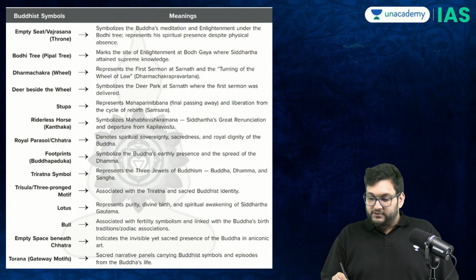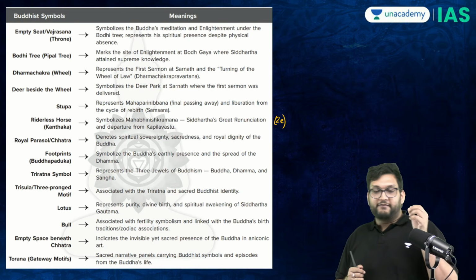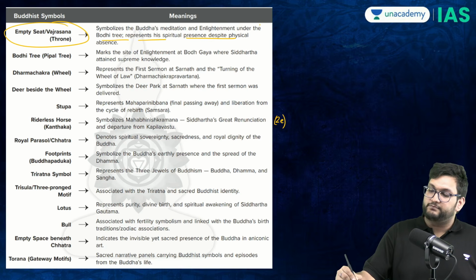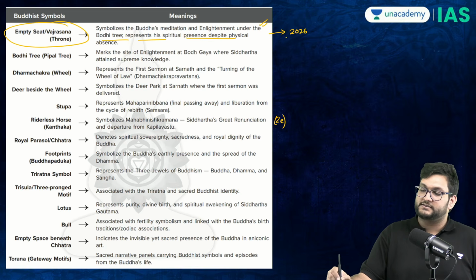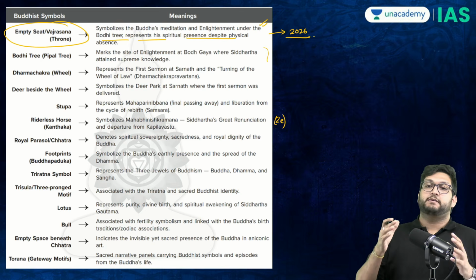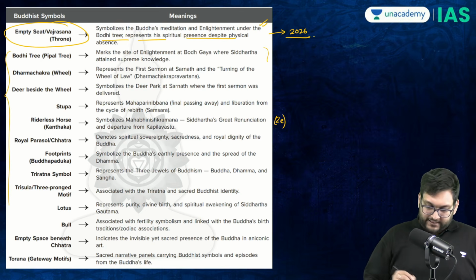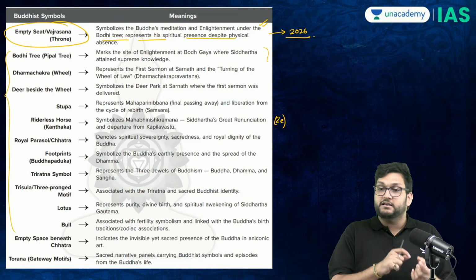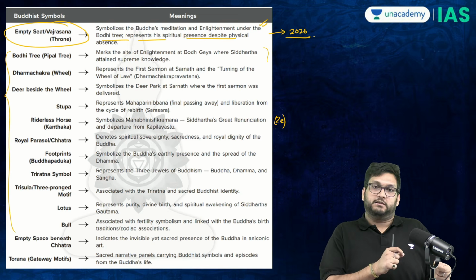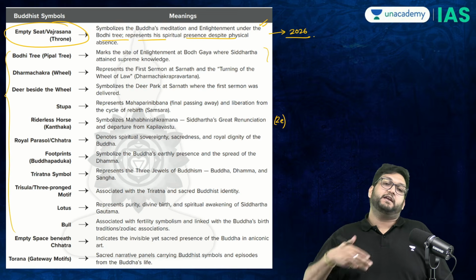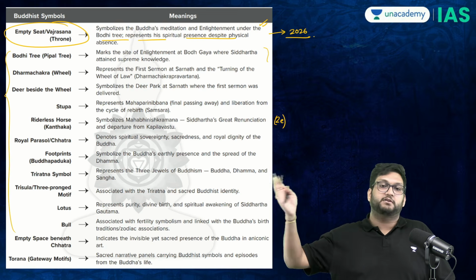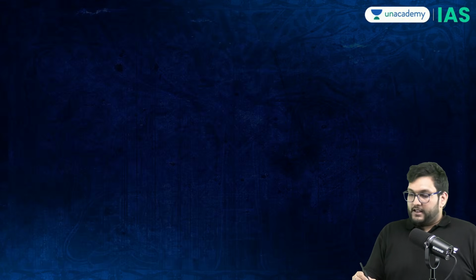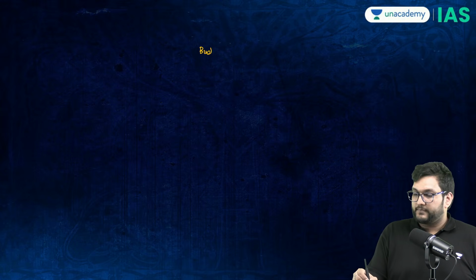Similarly, out of the second edition of the courseware itself, we have Buddhist symbolism, and directly a question came out of this. What does the empty seat mean? Direct question after 2026. But because now it has been established as a pattern, the whole list is here. Again, you can take a screenshot, learn one each day. What does Buddhist symbolism mean? What does each of these symbols actually mean? And therefore, UPSC can, if they repeat this question maybe after 1 year, 2 year, or 3 year, you can get one consolidated resource.